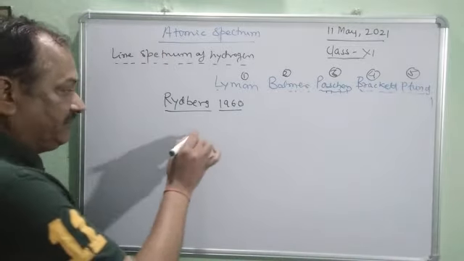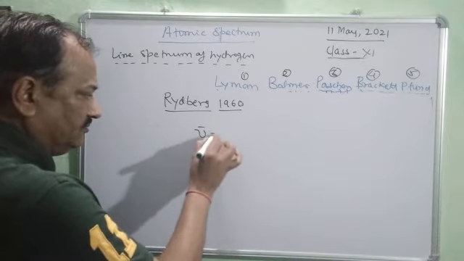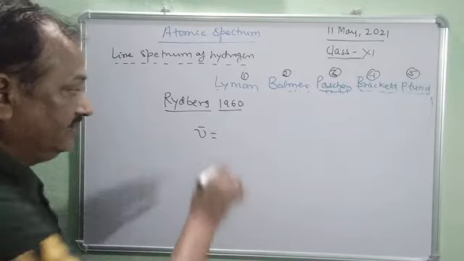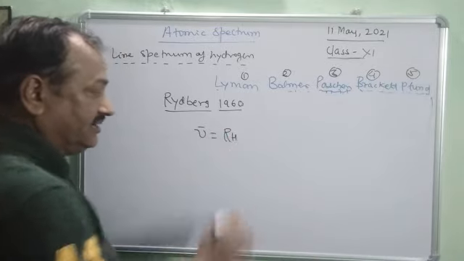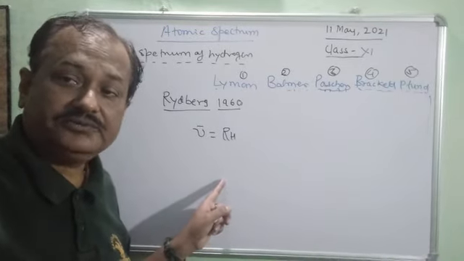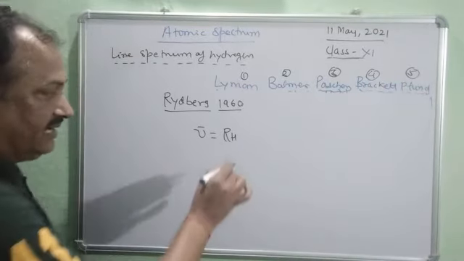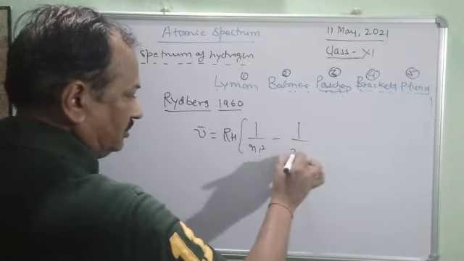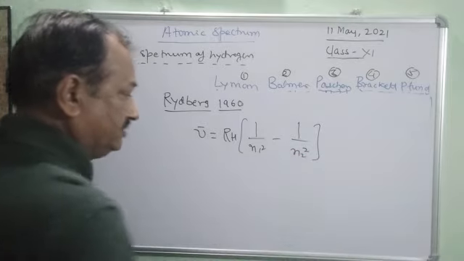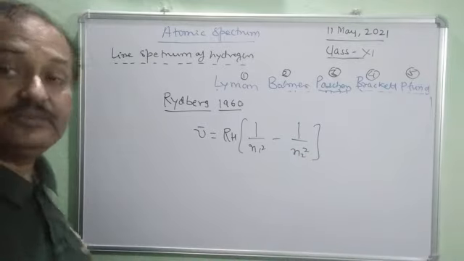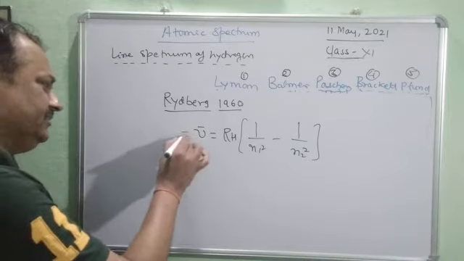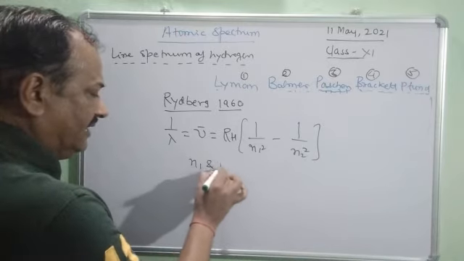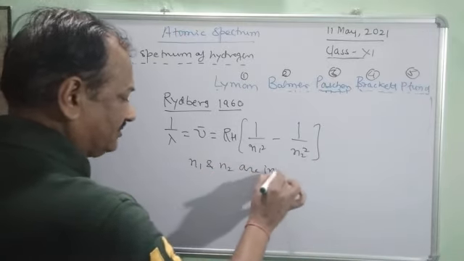In the Rydberg equation, nu bar is the wave number, and RH is the Rydberg constant, multiplied by 1 upon n1 square minus 1 upon n2 square. So this is called the Rydberg equation, Rydberg formula, and it can also be written as 1 upon lambda. So children, n1 and n2 are integers,